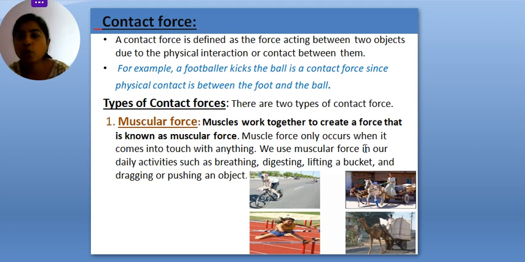Okay, so muscular force only occurs when it comes in touch with something, and we use this muscular force in our day-to-day life. In fact, we use this force every day. Whenever we take a bath, whenever we eat, because when we eat we lift our food and put it in our mouth, we use muscular force. Whenever we lift a basket, whenever we push something, whenever we pull something, we use muscular force, right?